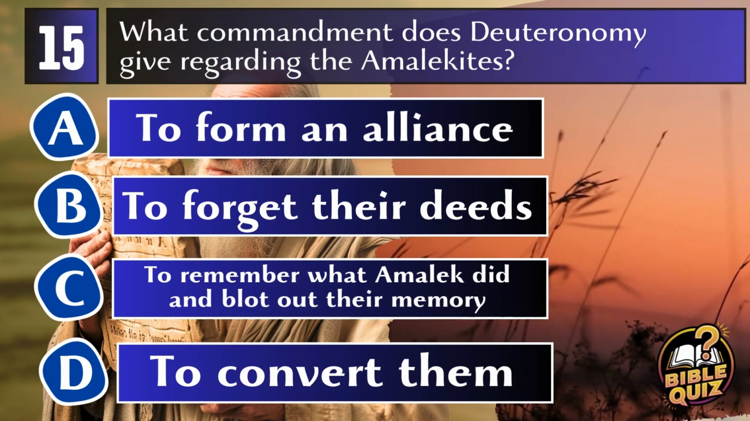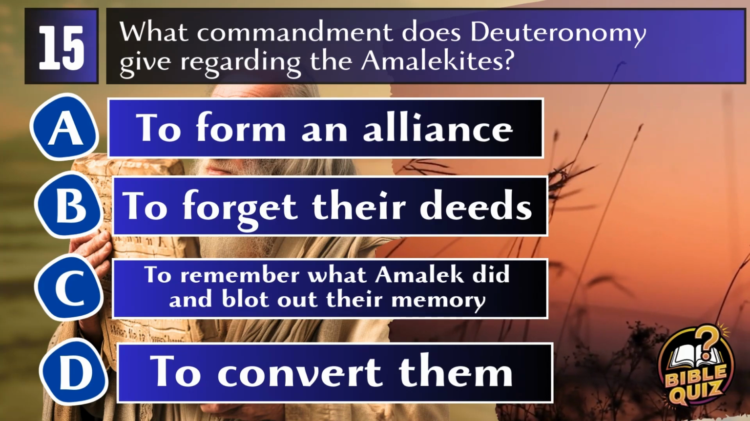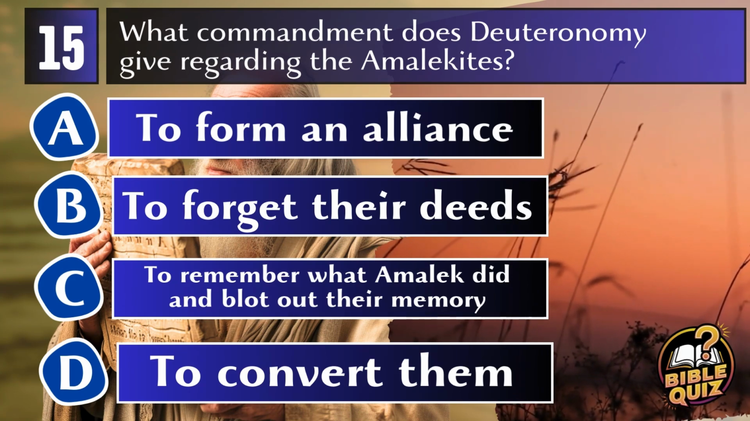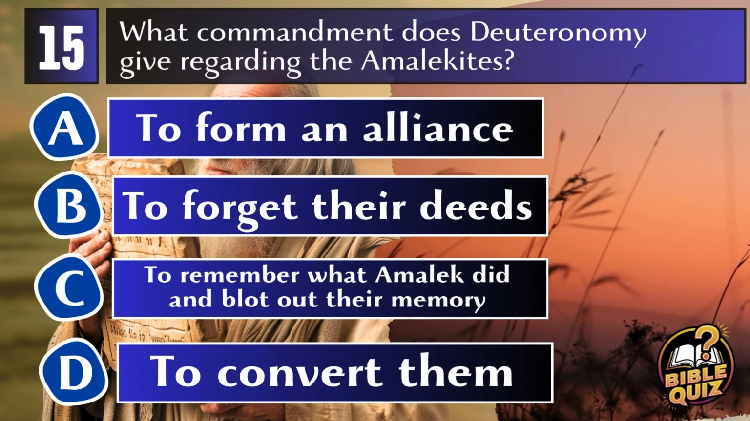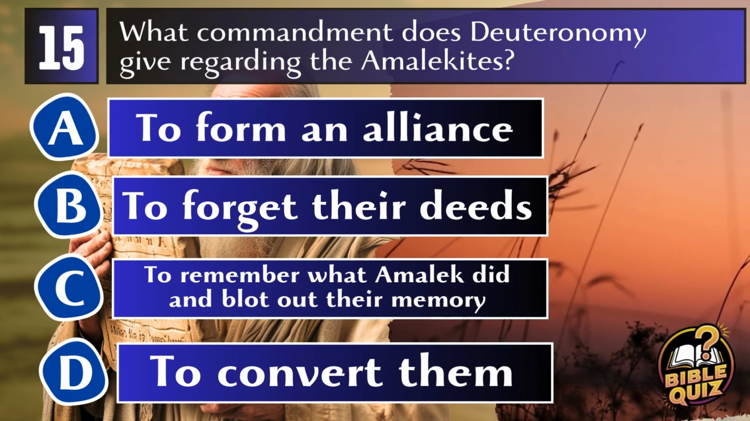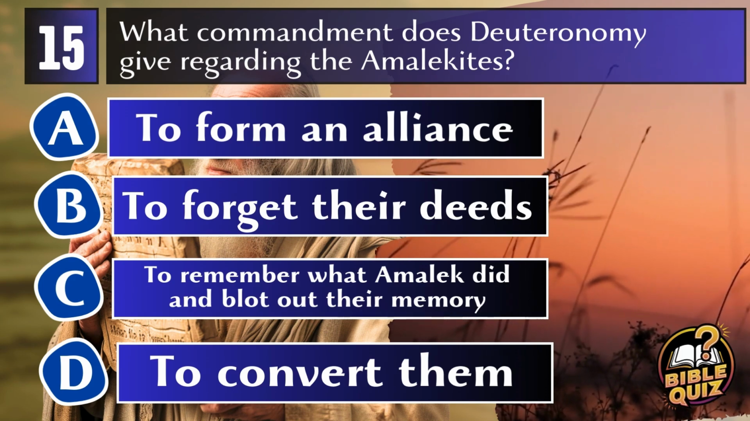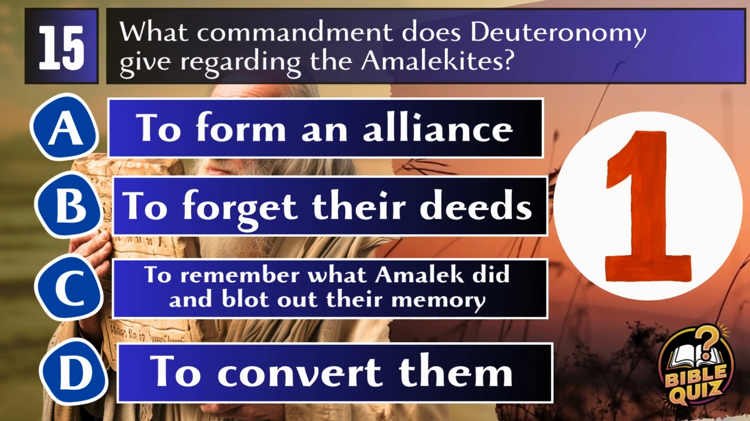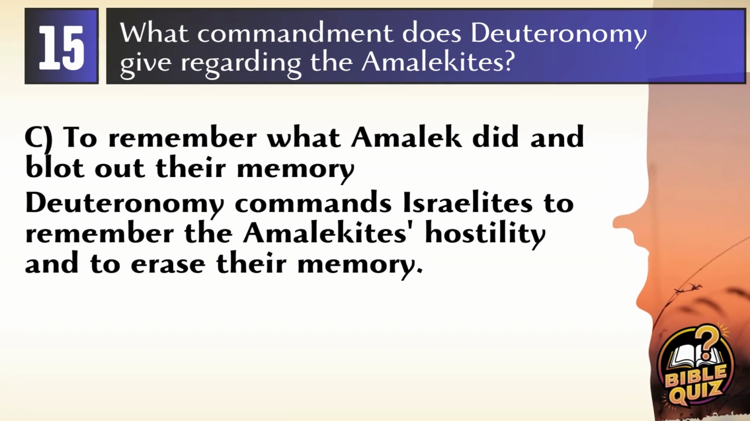Question 15. What commandment does Deuteronomy give regarding the Amalekites? A. To form an alliance. B. To forget their deeds. C. To remember what Amalek did and blot out their memory. D. To convert them. Answer C. To remember what Amalek did and blot out their memory. Deuteronomy commands the Israelites to remember the hostile actions of the Amalekites as they came out of Egypt and to blot out their memory from under heaven.